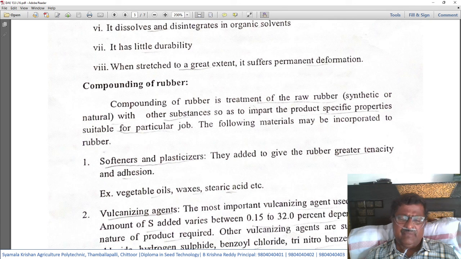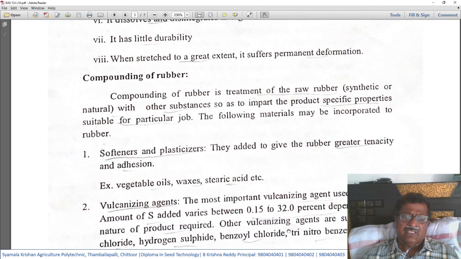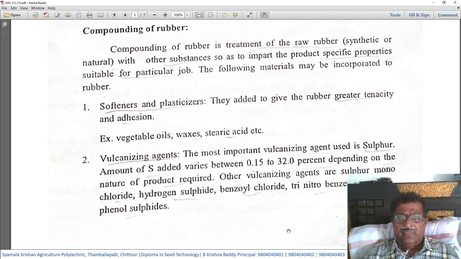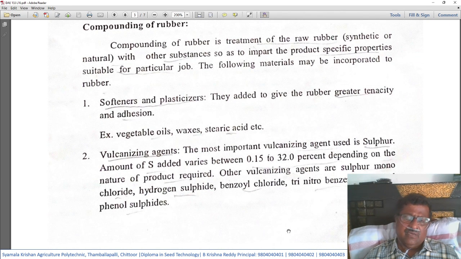That is, for a particular job, whatever type of material is required, accordingly we will treat the raw rubber with such substances. The following materials may be incorporated into the raw rubbers. In the following paragraphs, we will study what types of materials need to be added to raw rubber to get a desirable quality. Let us see them one by one.